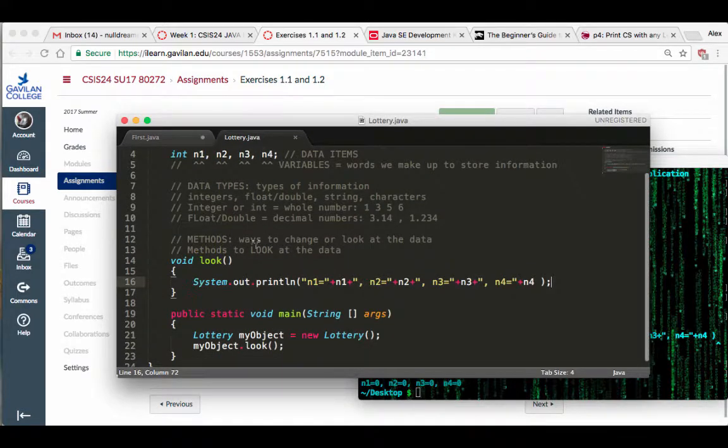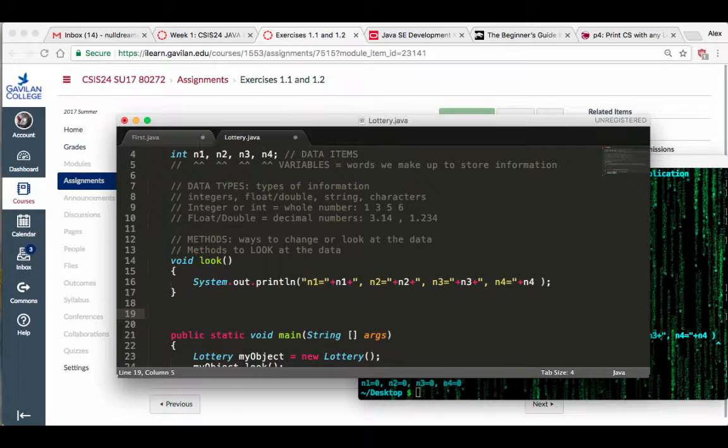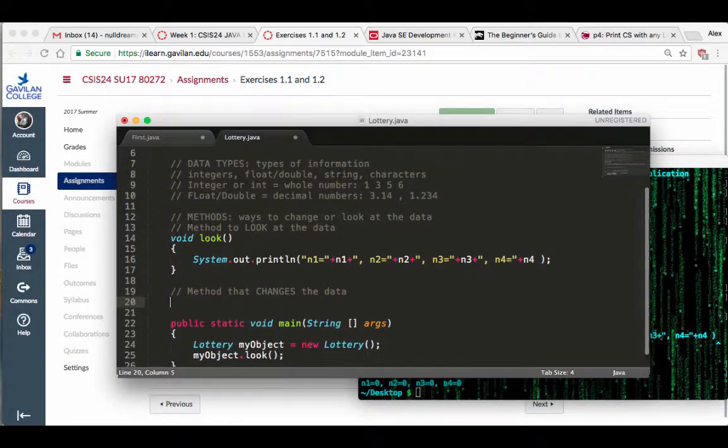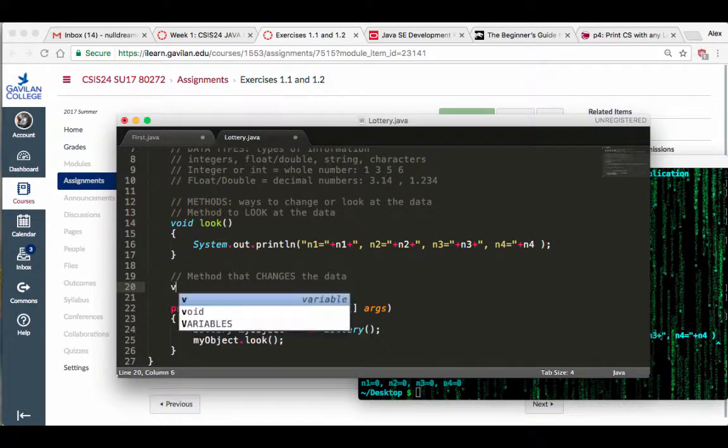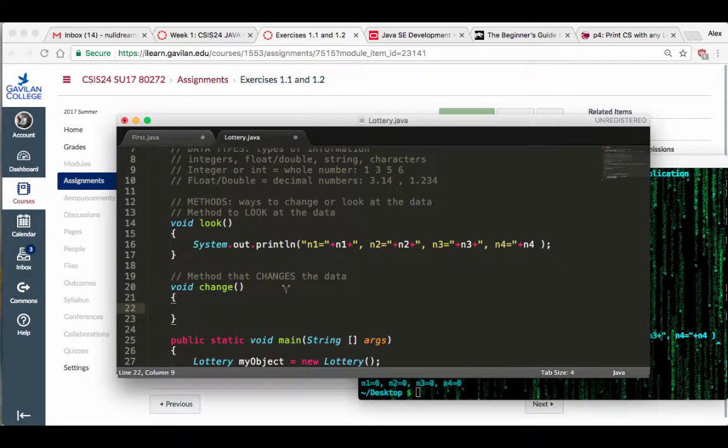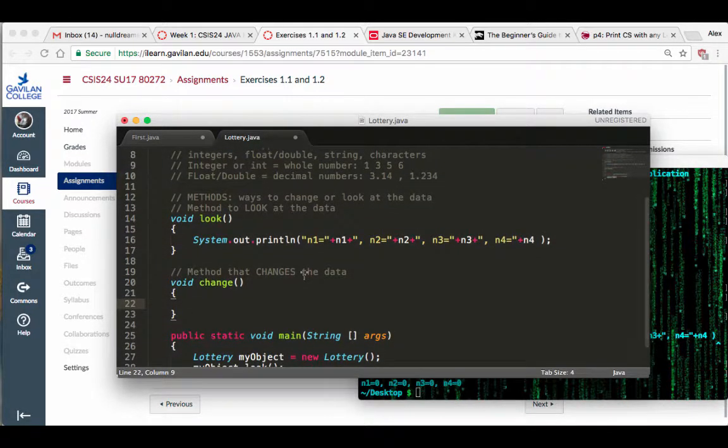I want to have a method to look at the data. And then I'm also going to have a method that, and it's just a single method, but you can write multiple methods. Okay, so now I'm going to do a method that changes the data. Okay? And what I'm going to do is I'm just going to go in there. I'm going to say, okay, void change. Okay? And I'm just going to make each of these variables now equal to something.